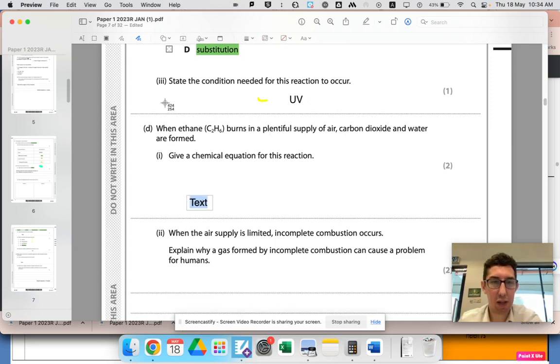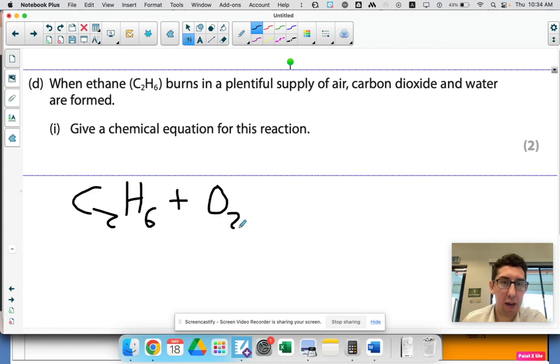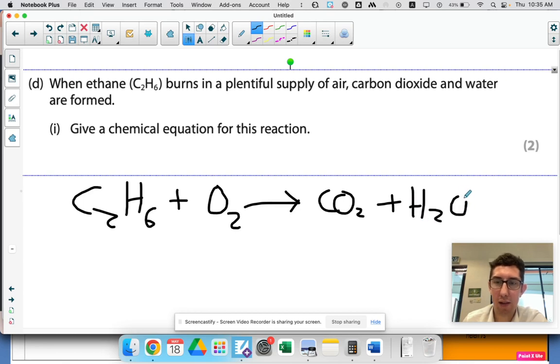So let's do it over here. We've got C2H6. Burns means adding oxygen, so let's add an oxygen molecule there. And then we're producing carbon dioxide, and it tells us we're producing water. So all we have to do is write that out and then balance the equation.